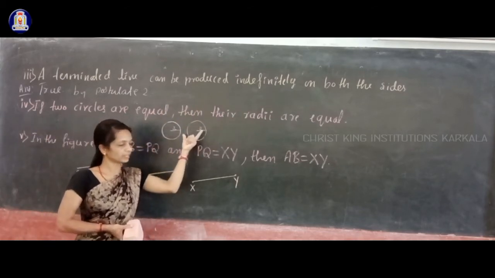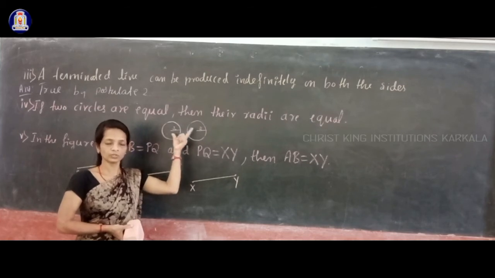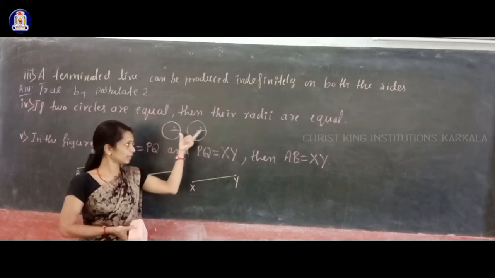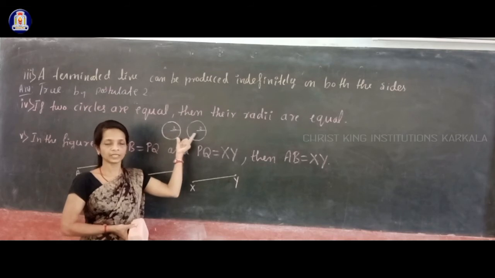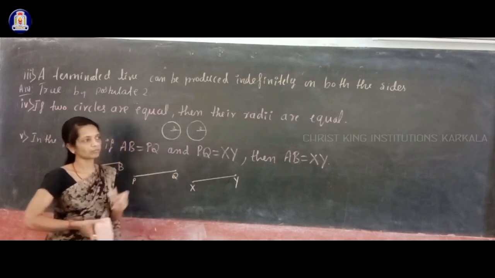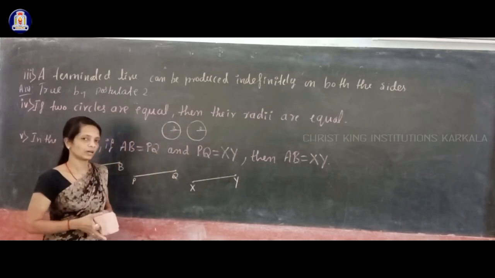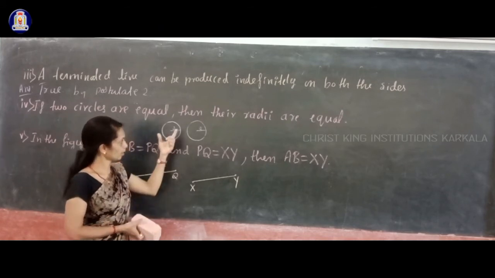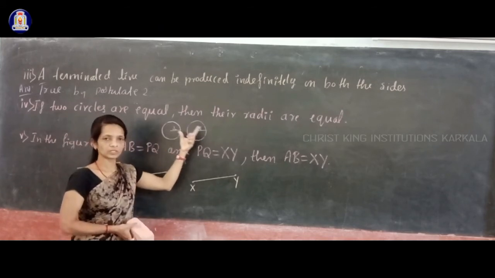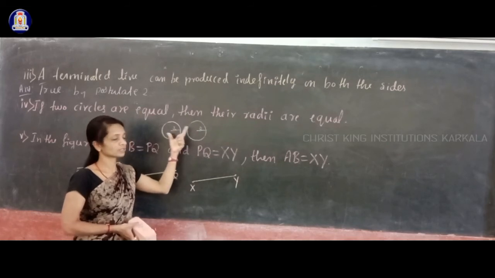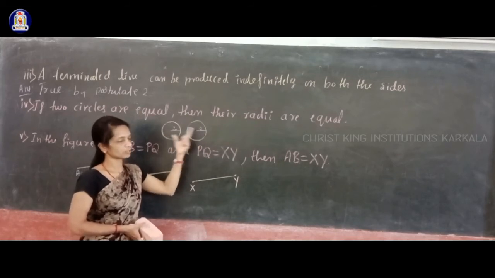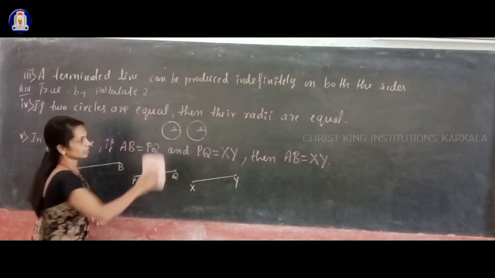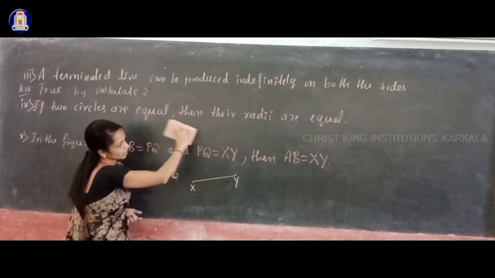So if the radii of two circles are equal, then the two circles coincide with each other. We have the axiom that things which coincide with one another are equal to one another. These two circles coincide because they have the same radii, so we can say the two circles are equal. That is by using Euclid's axiom.